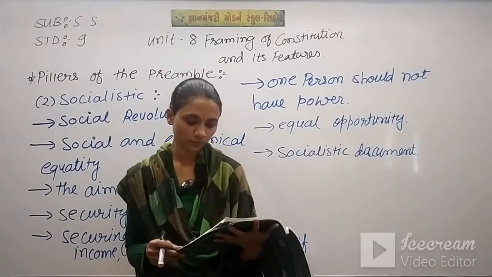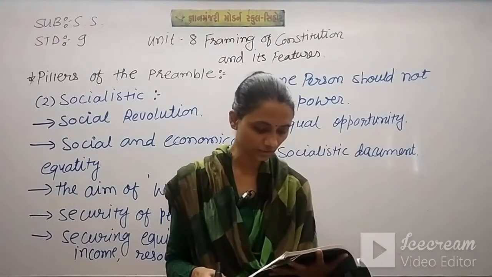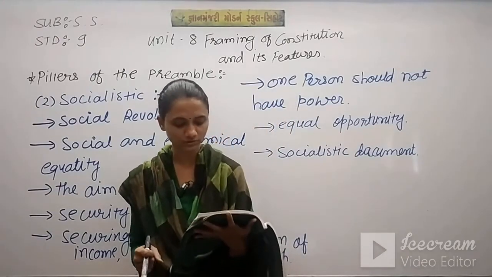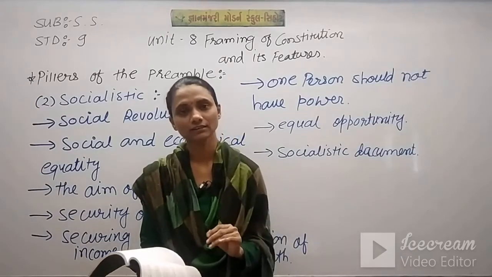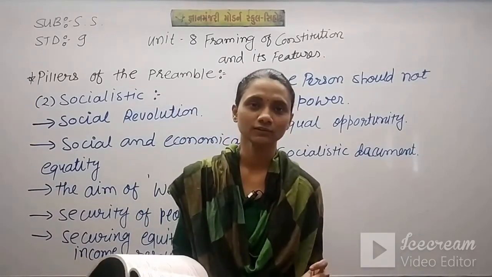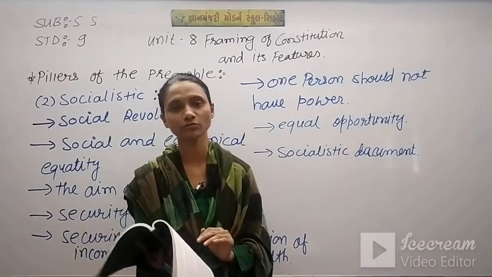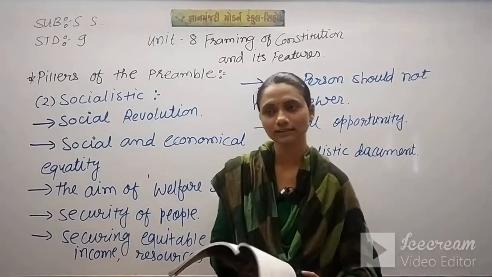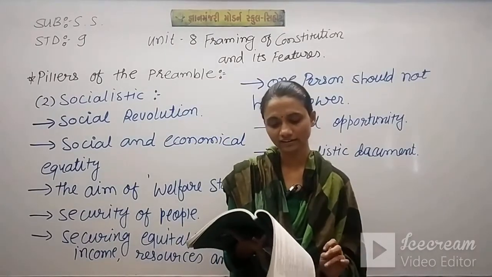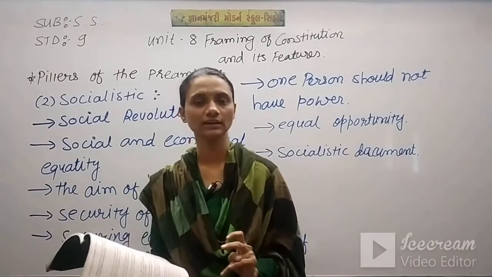India stands for abolishing all forms of exploitation as well as for securing equitable distribution of income, resources and wealth. The written document shows that India stands for abolishing all the barriers and all the issues related to society.